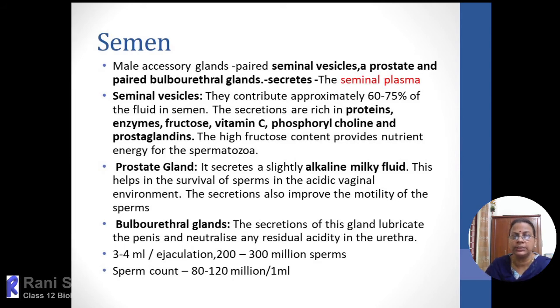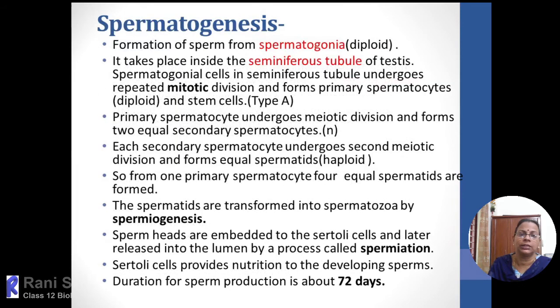So already I said the semen per ejaculation consists of 3 to 4 ml, and collectively 200 to 300 million sperms, and the sperm count for a normal person will come within the range of 80 to 120 million sperms per 1 ml. So if it is less than 40 million per 1 ml, that person can lead to infertile conditions.